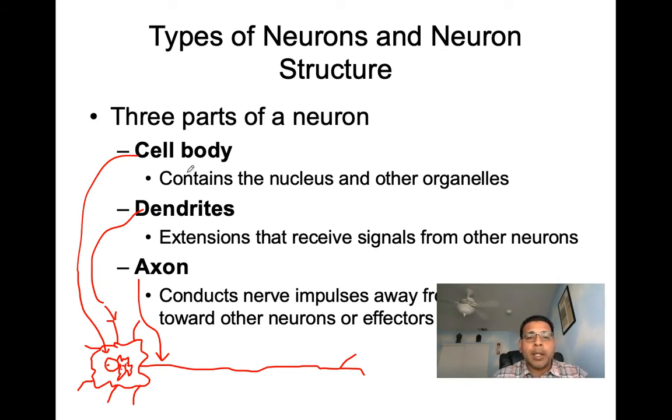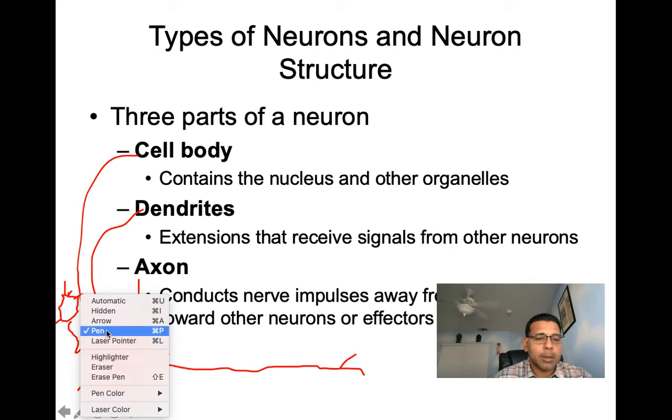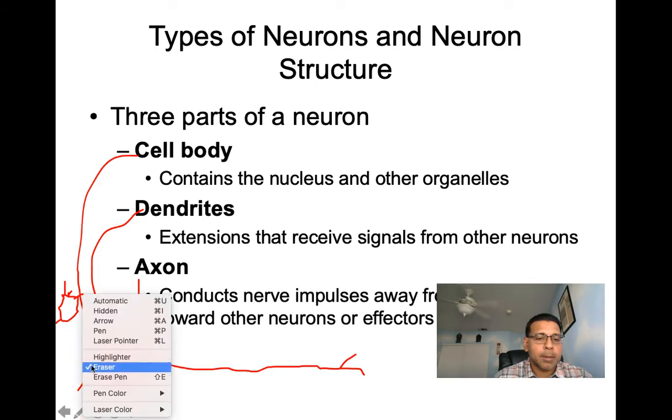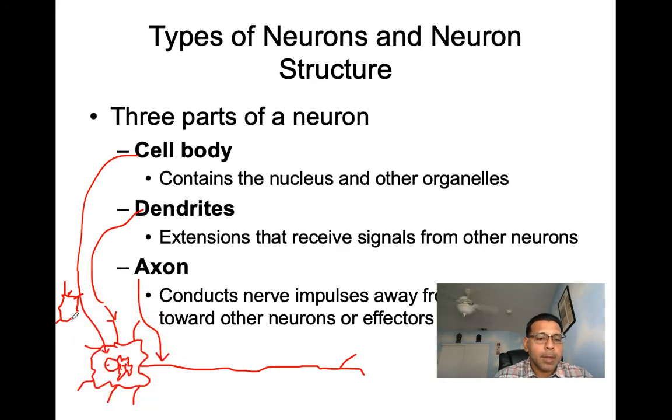Now dendrites are extensions that receive signals from other neurons. So if we were to draw out another neuron, here we can see we have the cell body, a whole bunch of dendrites. Okay. And then here is its axon. So we'll draw its axon.